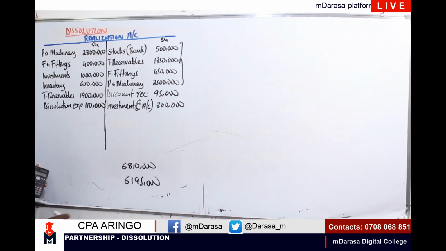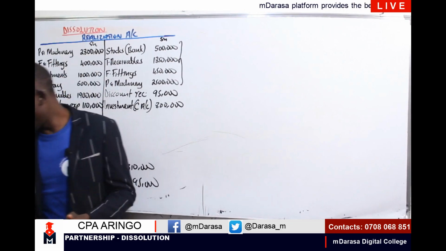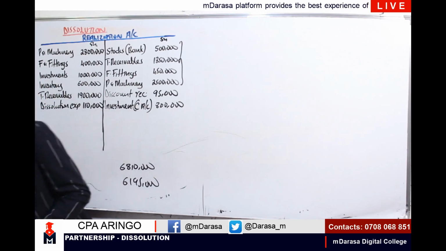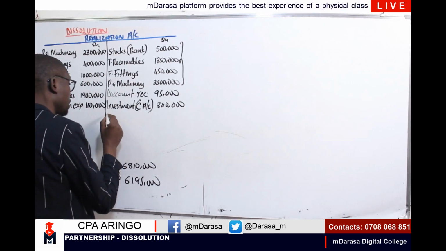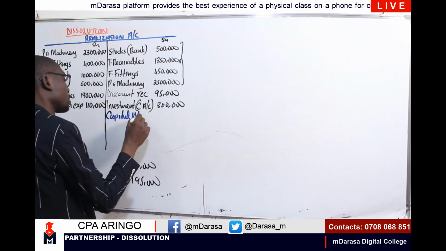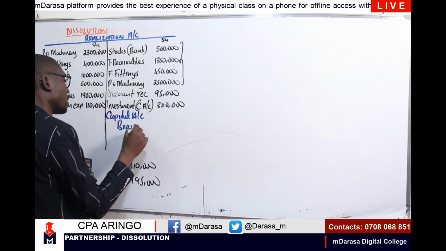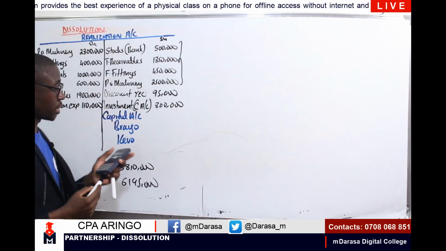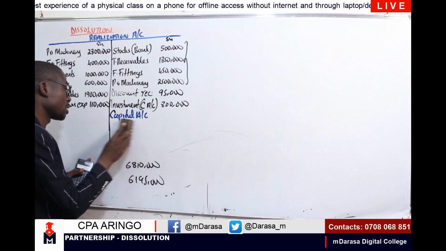On the debit, I'm having 6810. Kindly you can confirm with Mwalimu. So therefore, my balancing figure here, these are what we'll take. Our balancing figure, we are going to effect it in our capital account. Capital account for Brayo and Kevo. For Brayo and Kevo, our capital account will be effected with the balancing figure.